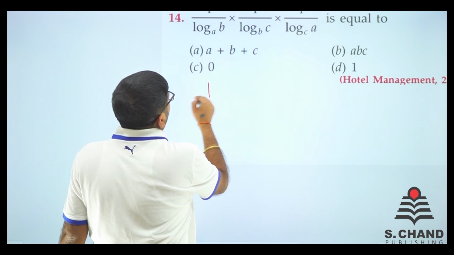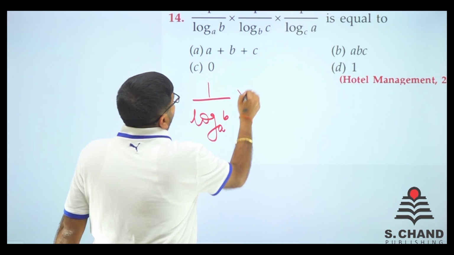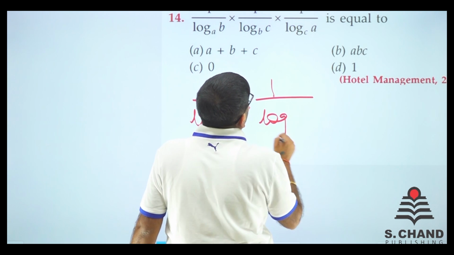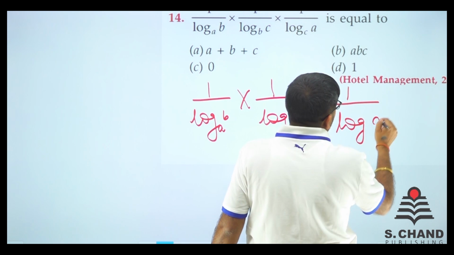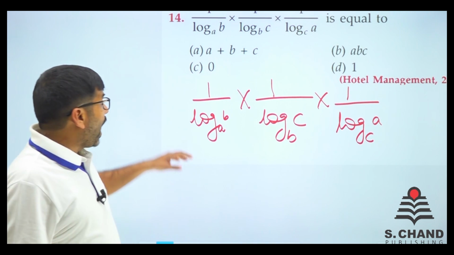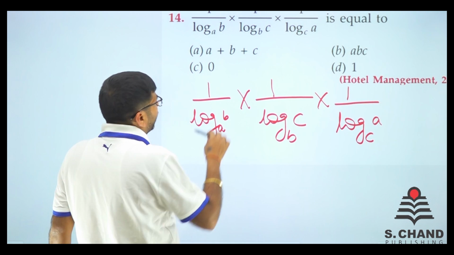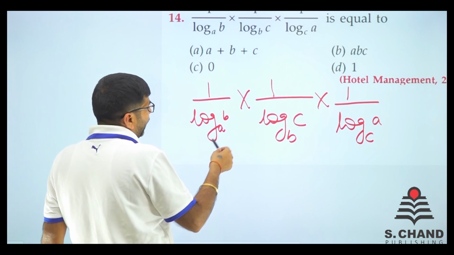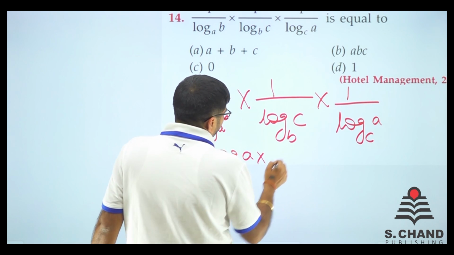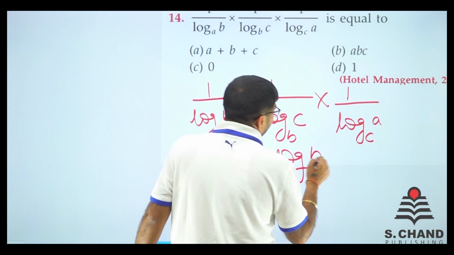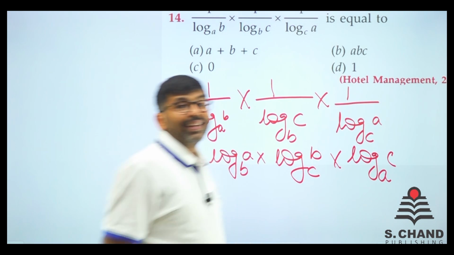It says 1 by log b base a into 1 by log c base b into 1 by log a base c, right? Now I know very well that log b base a can be converted. See, this is the reverse of log b base a. So I convert it like log a base b into log b base c into log c base a. Is it clear to you all?